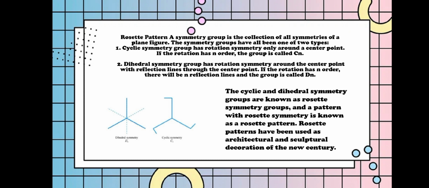Dihedral symmetry. The dihedral symmetry group has rotation symmetry around the center point, with reflection lines through the center point. If the rotation has order n, and there are reflection lines, the group is called D_n. The cyclic and dihedral symmetry groups are known as rosette symmetry groups, and a pattern with rosette symmetry is known as a rosette pattern. Rosette patterns have been used as architectural and sculptural decoration for centuries.